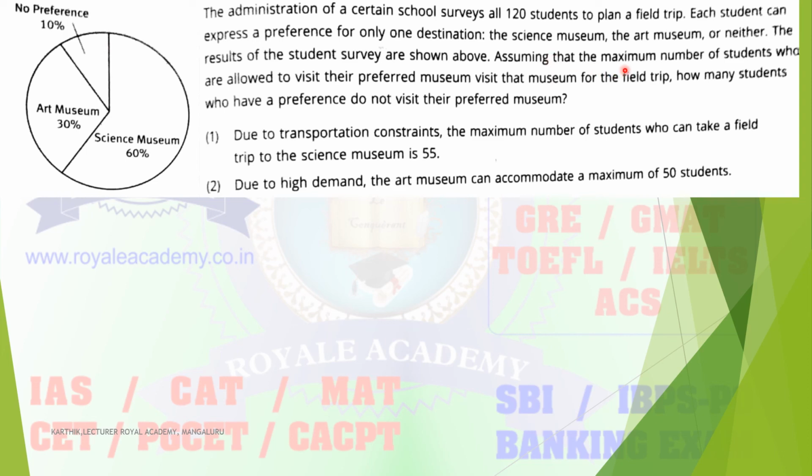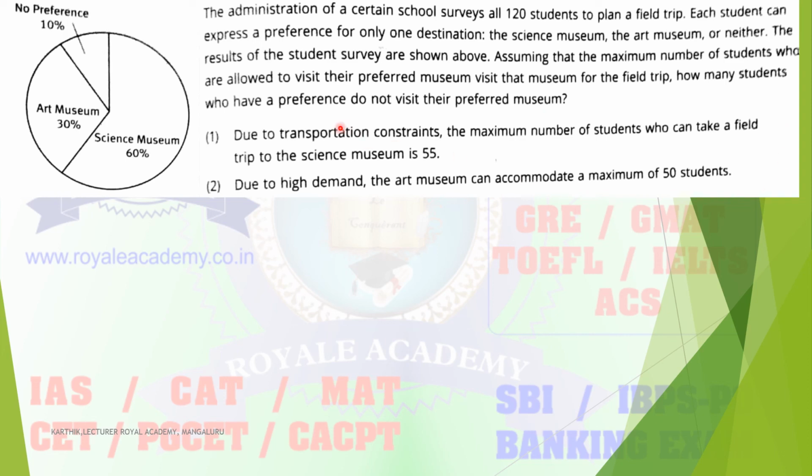They assume that the maximum number of students allowed to visit their preferred museum will visit that museum for the field trip. How many students who have a preference do not visit their preferred museum? You have to determine. So how many students who have a preference, so preference is nothing but science museum. Based on the restriction, it is not possible. Likewise, how many students preferred but are not able to visit, that number you have to determine with these two statements.